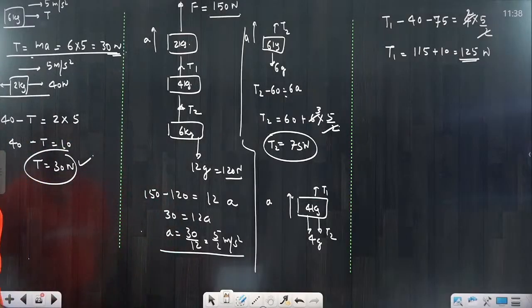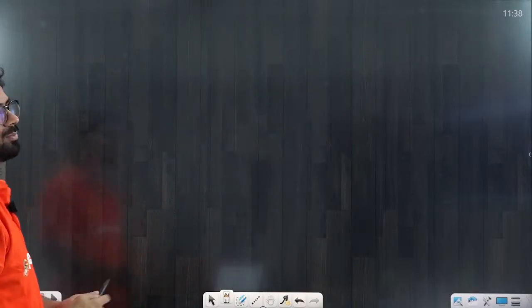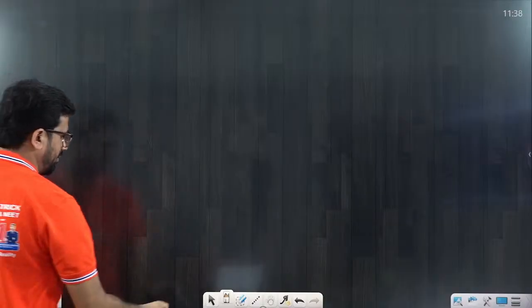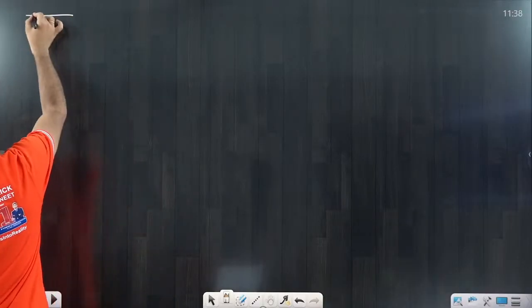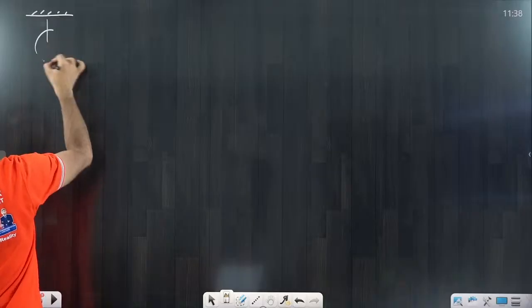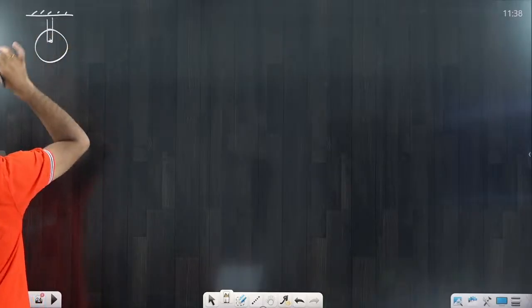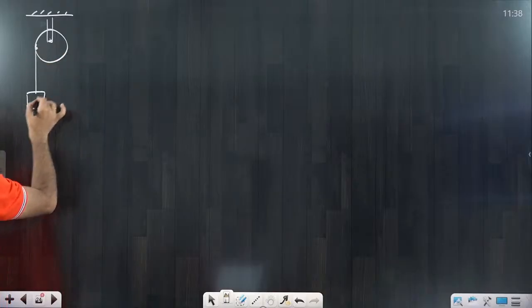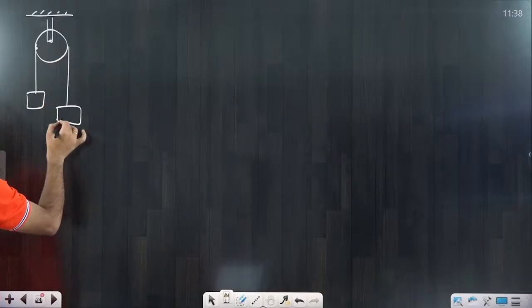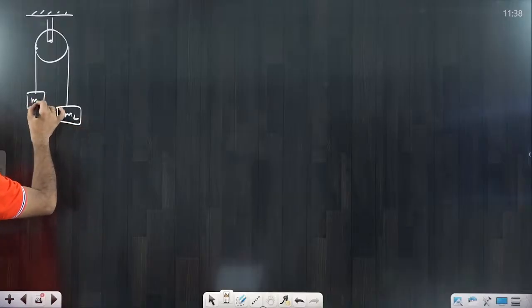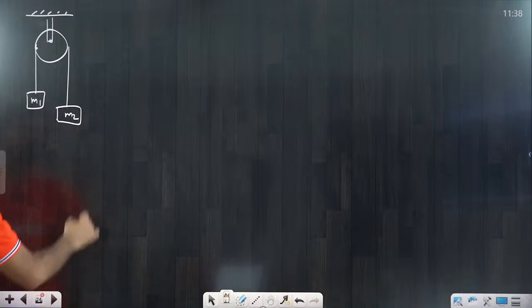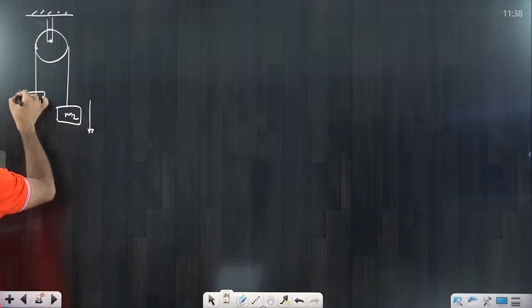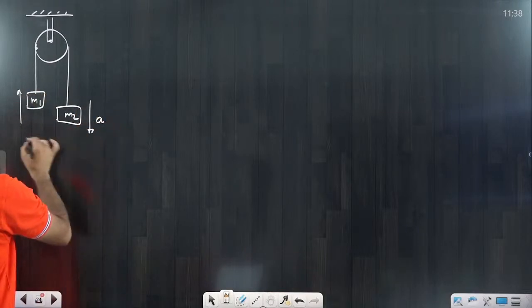Okay, now another question comes to you related to the pulley type of problem. Harshita, beta, please focus now, and other people also, check what I am telling you. Suppose there is one pulley. On this pulley there are two blocks, M2 and M1, connected. M2 is going downward and M1 is going upward. This acceleration is a, and I have to calculate this acceleration.